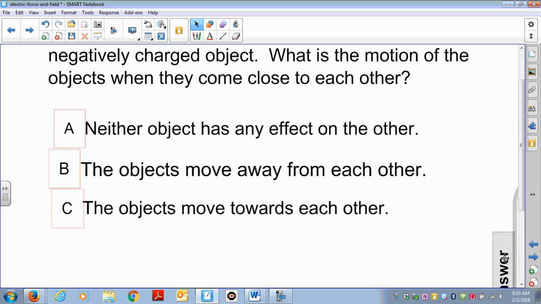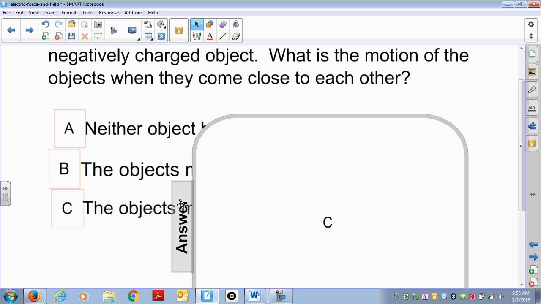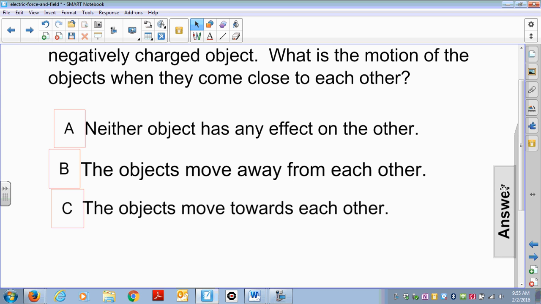Okay, so let's see if you selected the correct answer. The correct answer is C. The objects move towards each other.